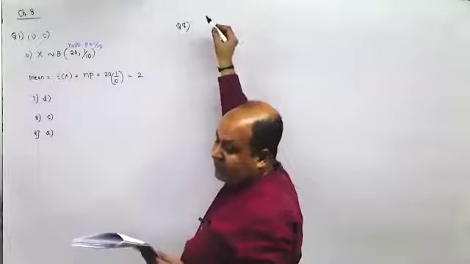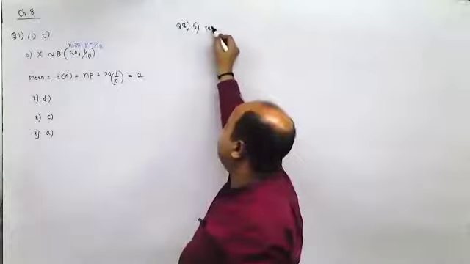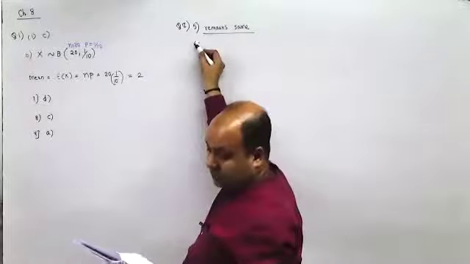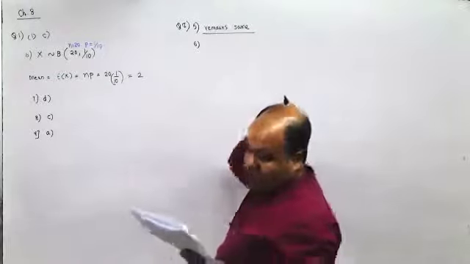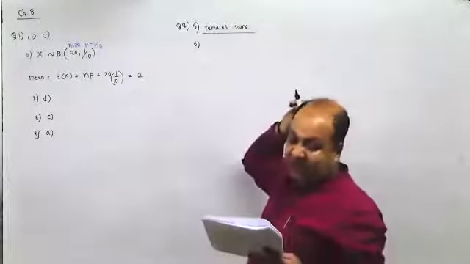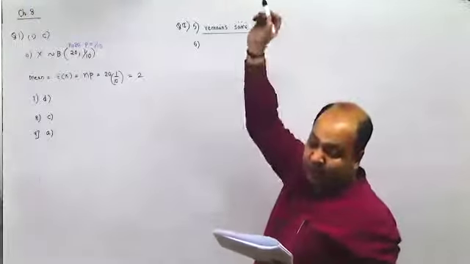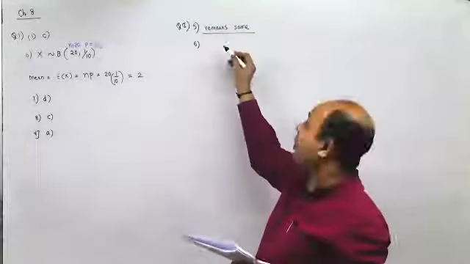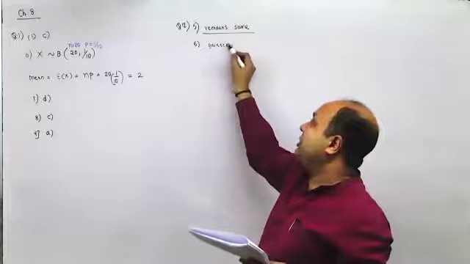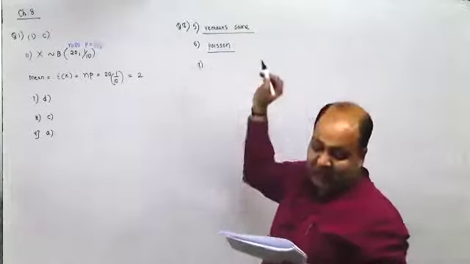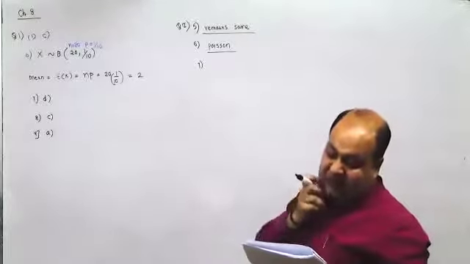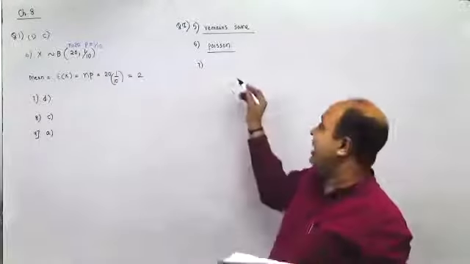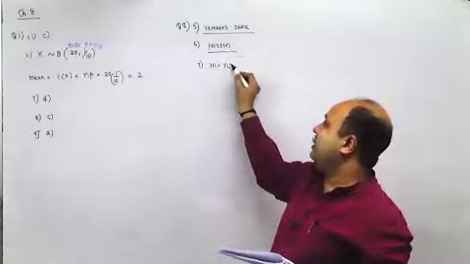Fifth part, in a binomial distribution, probability of success remains same from trial to trial or does not change from trial to trial. Sixth one, N is very large, probability of success is very small, such that NP equal to M, then dash distribution. In a binomial distribution, N is very large, probability of success is very small, NP is equal to M, then Poisson distribution is applied. Binomial distribution can be approximated to a Poisson distribution. N is very large, P is small in the binomial distribution, then X follows Poisson distribution with parameter M equal to N into P.